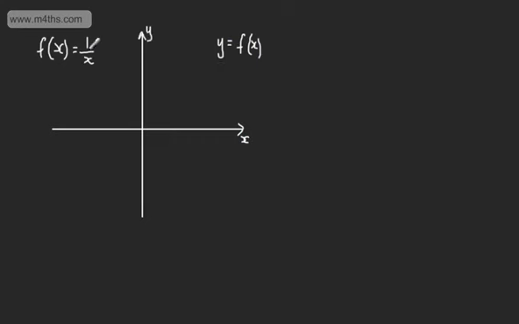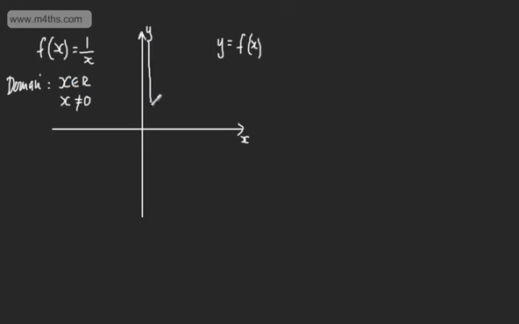For this to be a function, every element in the domain must give rise to one and only one value in the range. Therefore, we need to restrict the domain. So we can say the domain is going to be all real numbers, so x belongs to the reals, but we can say that x cannot be equal to 0. We can't divide by 0, so we just restrict the domain. So 0 is not included.